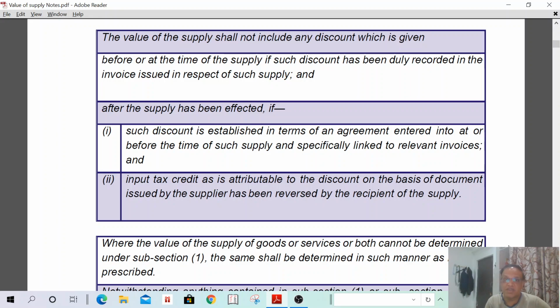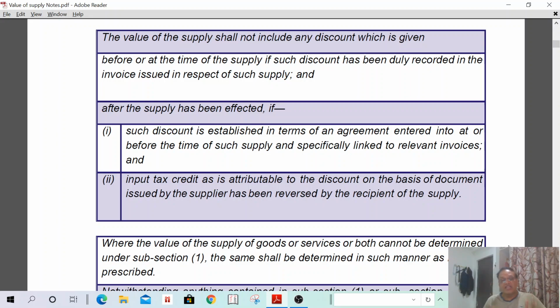I have given the additional discount, the recipient has taken the discount, but on the discount he has already claimed ITC. So to the extent of 2% of such amount, the GST on such amount shall be reversed by the recipient. Understand? I can explain again.